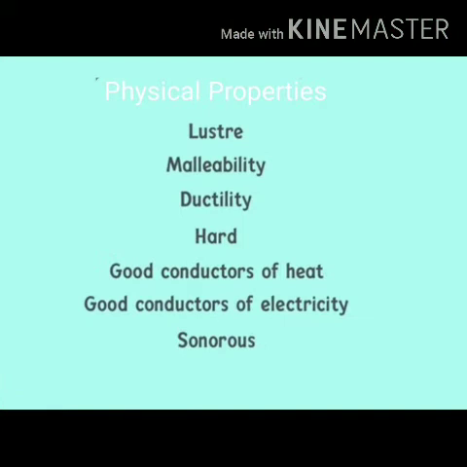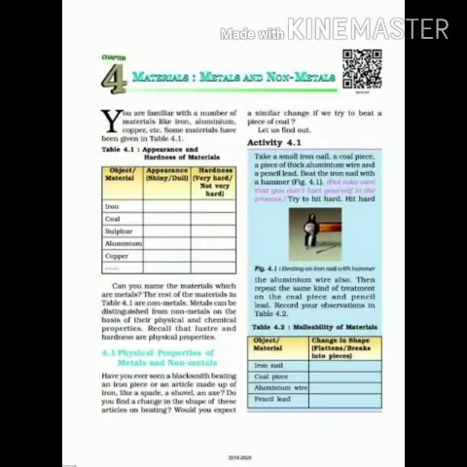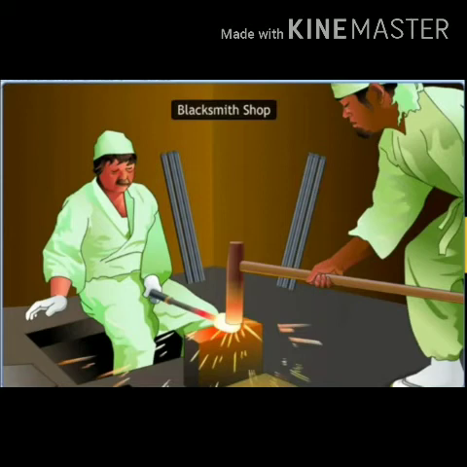Let's first discuss the physical properties of metals and non-metals. Here are the physical properties that we are going to deal with in the chapter one by one. The first property which we will learn is malleability. Students, have you ever seen a blacksmith beating an iron piece or an article made up of iron like a spade, a shovel or an axe?